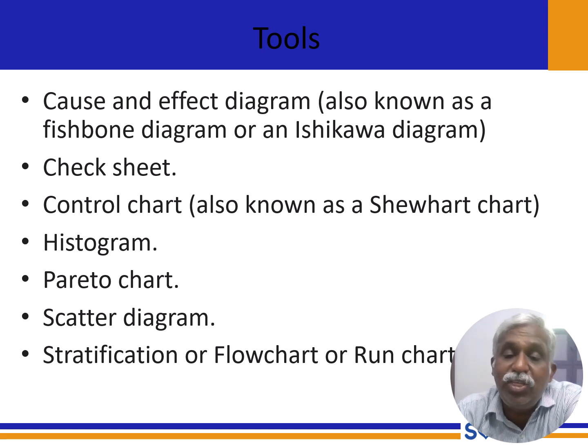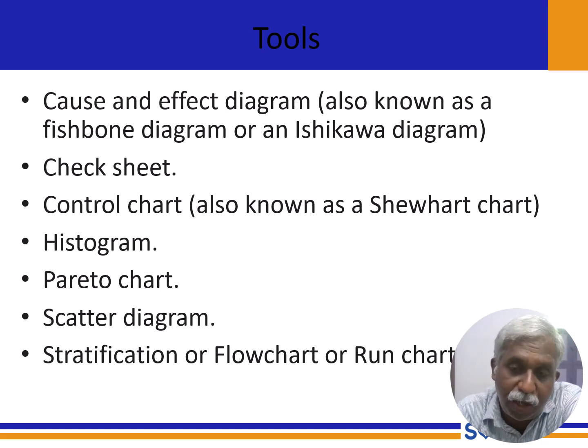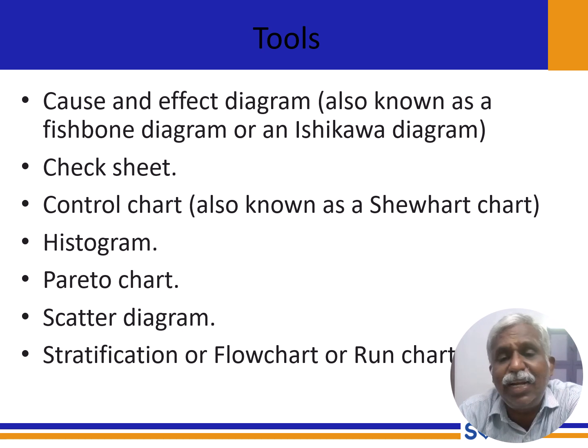Then we have a check sheet. Before entering, we need to fulfill all the documents. That's why we have a check sheet. The third one is a control chart, with an upper limit and a lower limit. Within that limit, it is acceptable.